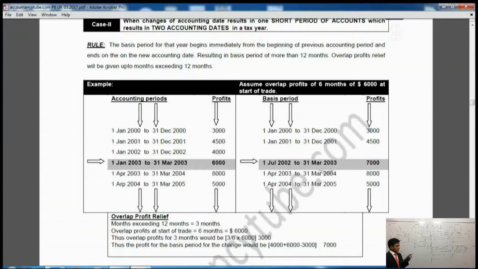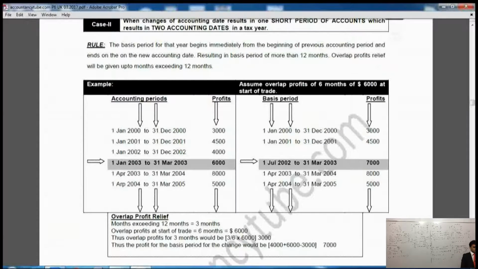So we have taken from 1st of July 2002 to the 31st of March 2003, and that resulted in 7,000 worth of profit. So why has it resulted in 7,000 worth of profit? Beneath that, you can see it says overlap profit relief. Now the months exceeding 12 months: if you see the months exceeding 12 months, how many months are they? From 1st of July 2002 to 31st of March 2003.